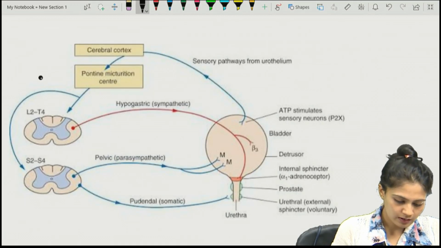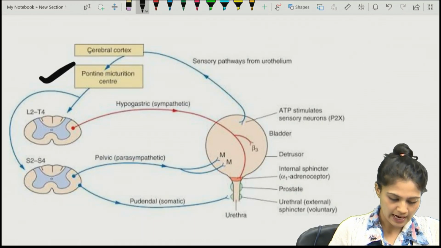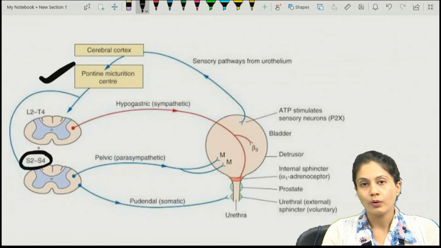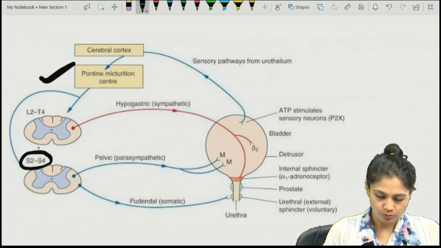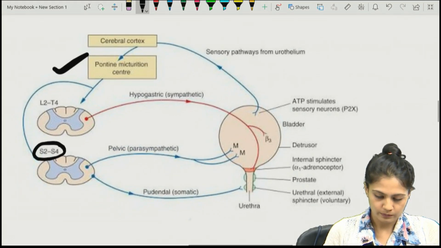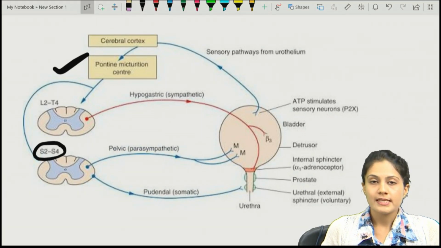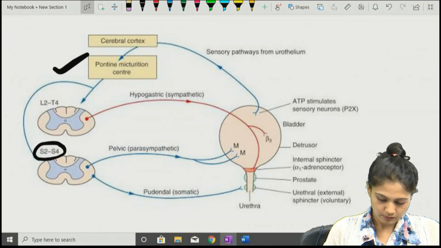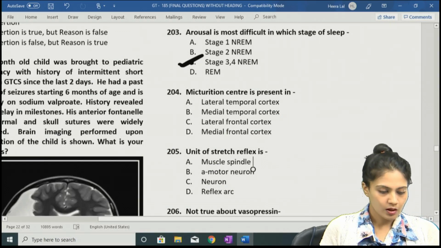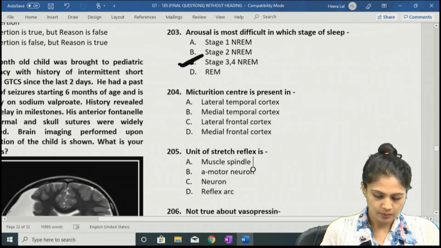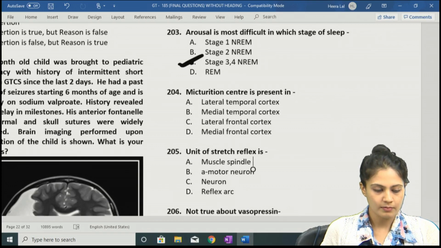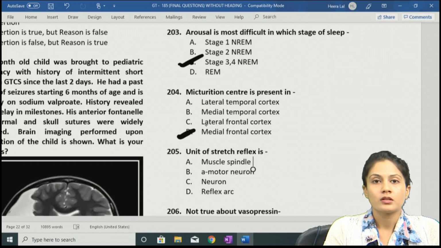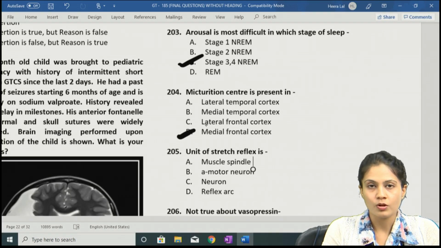Over here they show the PMC, and the involuntary control, the root value S2 to S4. So this is about micturition and the micturition reflex. The answer here is medial frontal cortex. The answer to question number 204 is option D.